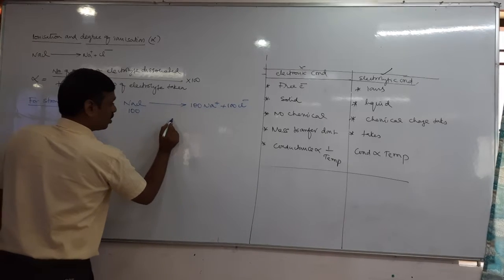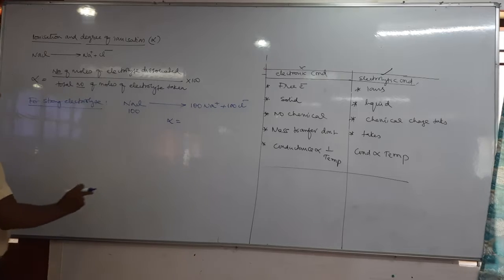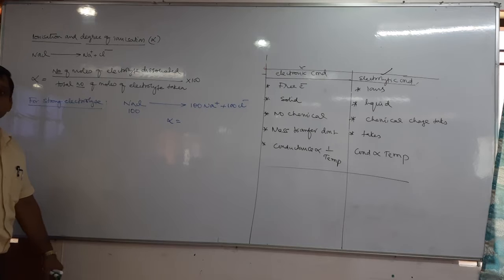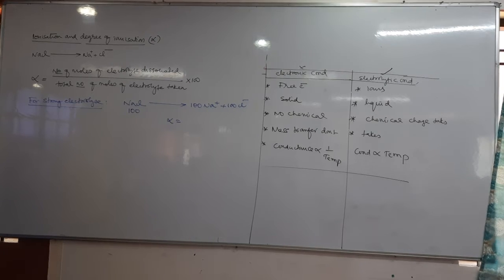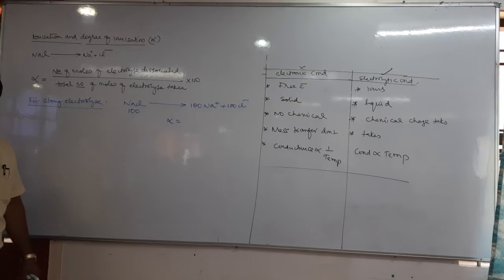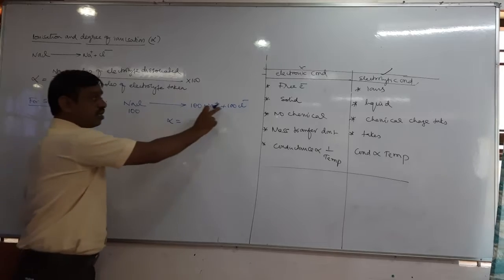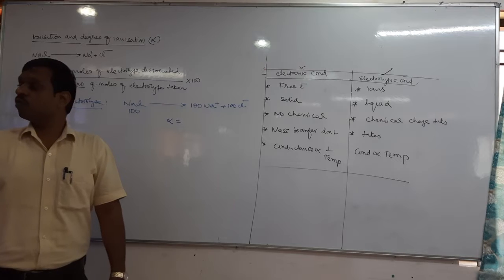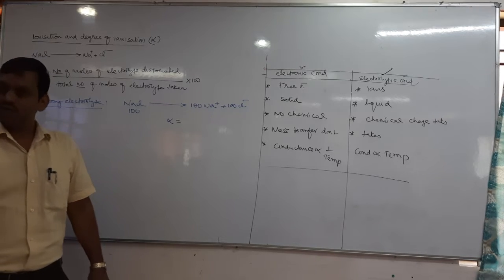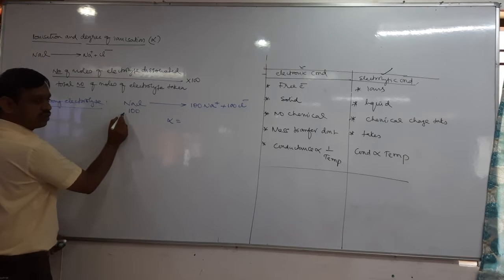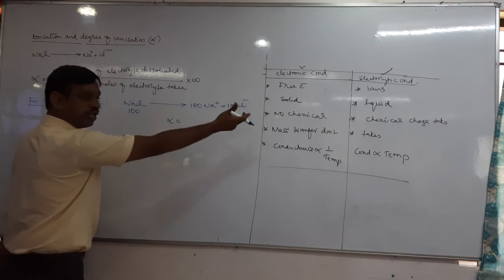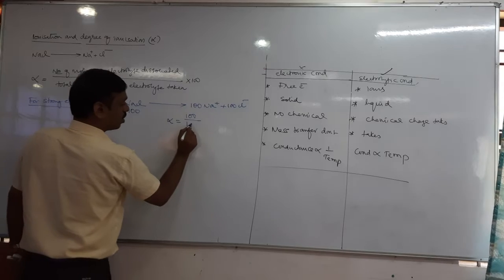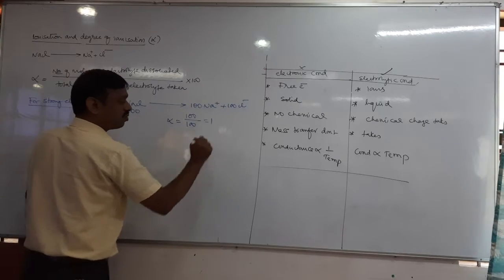Then we want alpha. What is alpha equal to? Alpha is the number of moles of electrolyte dissociated. How many moles dissociated? We got 100 plus 100, 200 ions, but I am not asking how many ions. How many moles dissociated? 100. We have taken 100 moles, and all the 100 are dissociated. So 100 by 100 is nothing but 1.